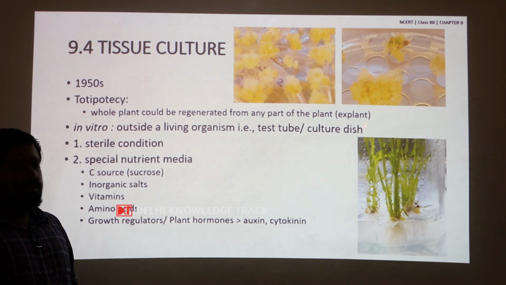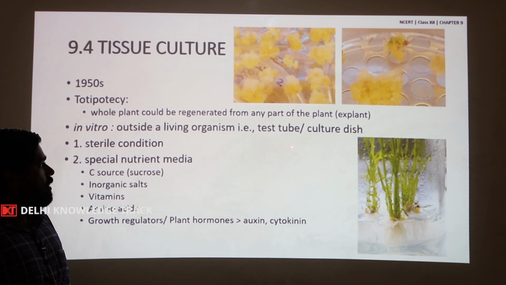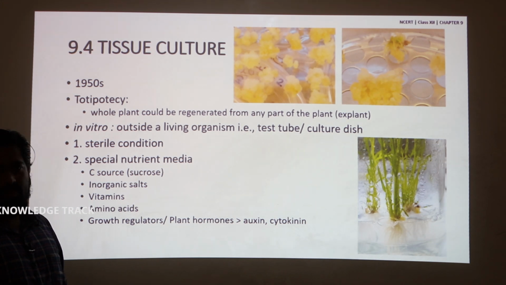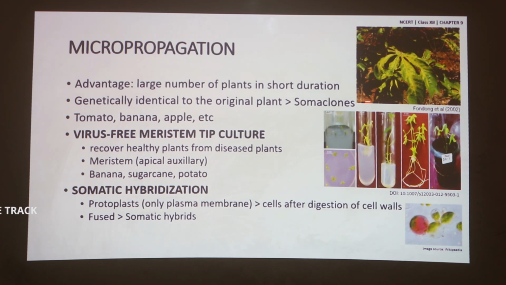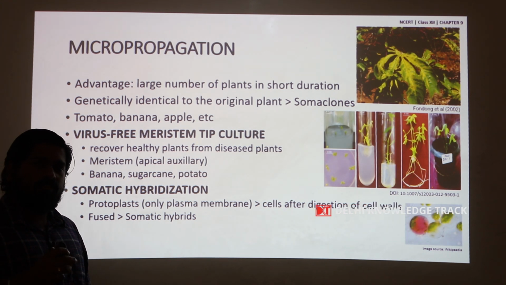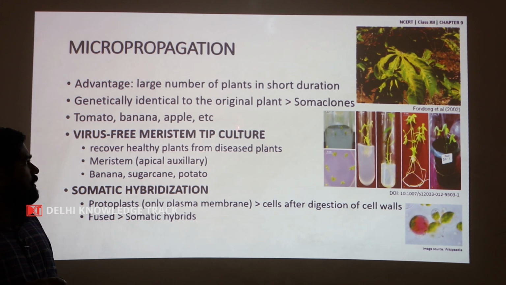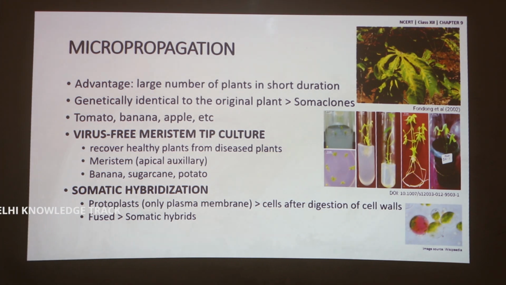So, the progenies are of the same genetic constitution as this explant, and these progenies are called somaclones, that is they are clones, and soma means body, because these are produced from the plant body, not through asexual propagation. So, these are called somaclones. Micropropagation has been demonstrated in tomato, banana, apple and other crop species as well.